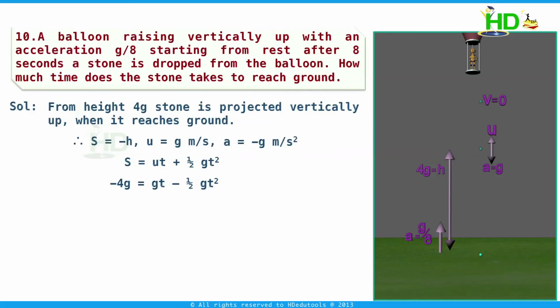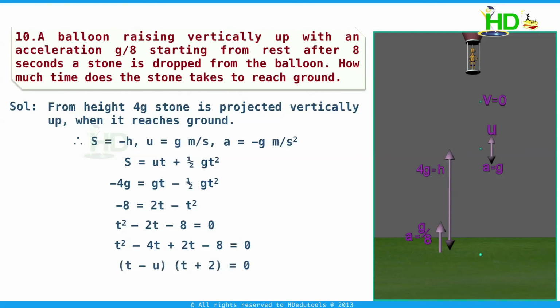On simplification we get minus 8 equal to 2t minus t square, or t square minus 2t minus 8 equal to 0, or t square minus 4t plus 2t minus 8 equal to 0. This can be written as (t minus 4) into (t plus 2) equal to 0. From this we get t is equal to 4 seconds. That means the stone reaches the ground after 4 seconds.